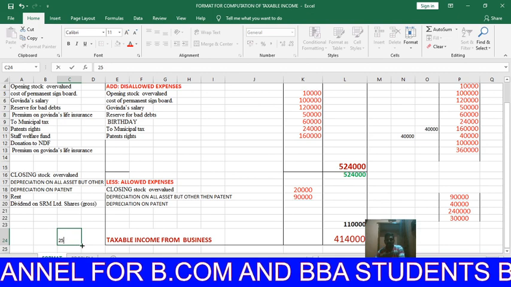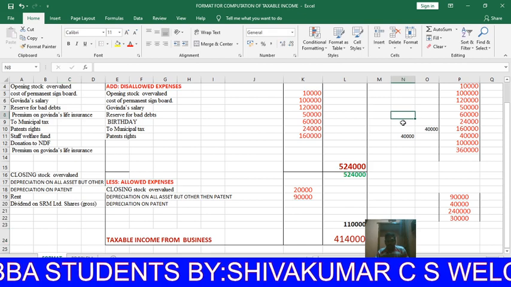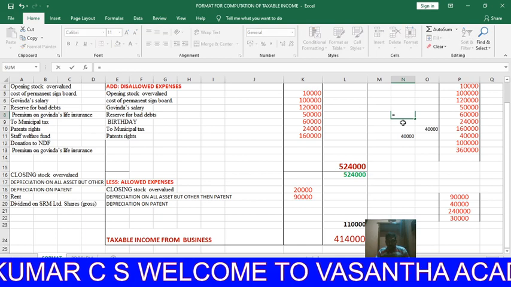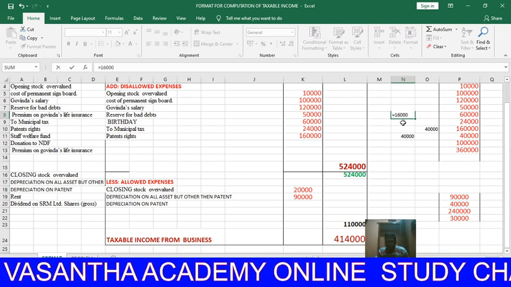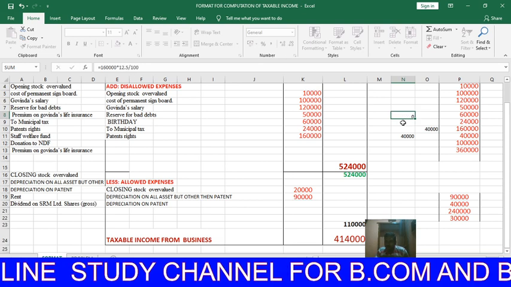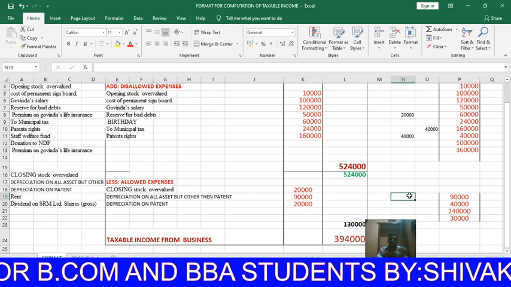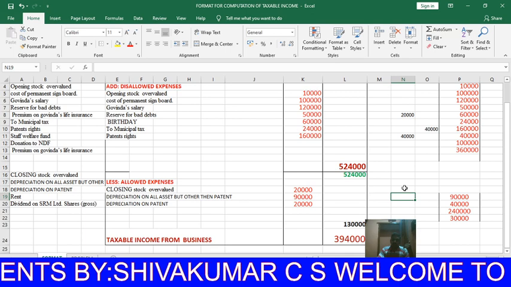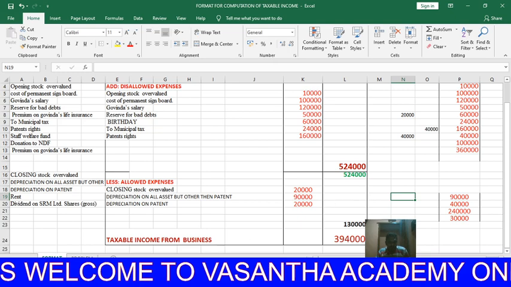Why, sir, why do you not give 25%? The reason is that here the asset is purchased and used less than 6 months, then the depreciation rate is half. Half of 25% means 12.5%. Therefore 1,60,000 into 12.5%, so 20,000 depreciation you have to claim here. Suppose when the date is not given, it is assumed that it is used for more than 180 days, then you can give full depreciation of 25%.